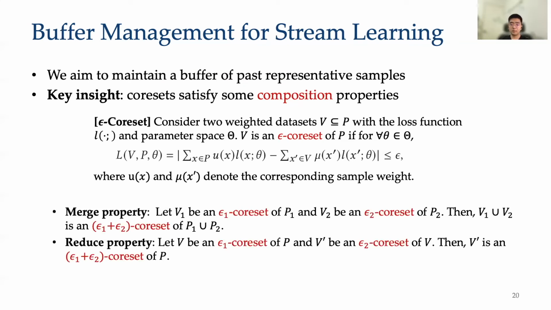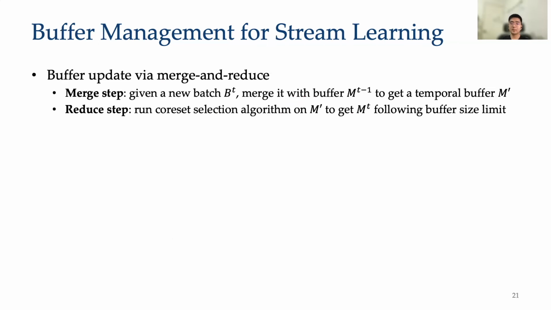Coresets have merge and reduce properties in general. The merge property says that the union of two bounded coresets is a bounded coreset. And the reduce property says that a bounded coreset of a bounded coreset is also a bounded coreset. So we can update the buffer by merging and reducing. For each new batch B_T, we first merge it with the buffer M_{T-1} to get a temporary buffer.